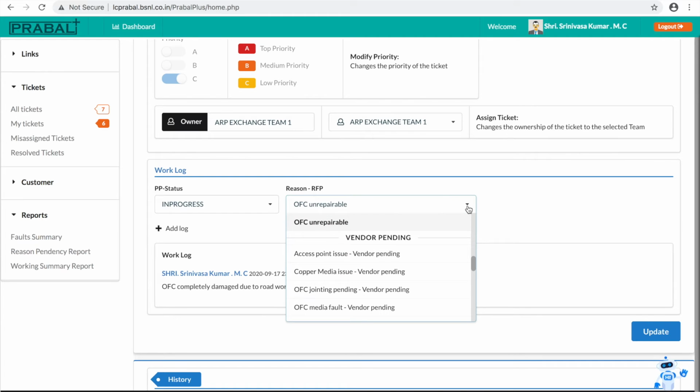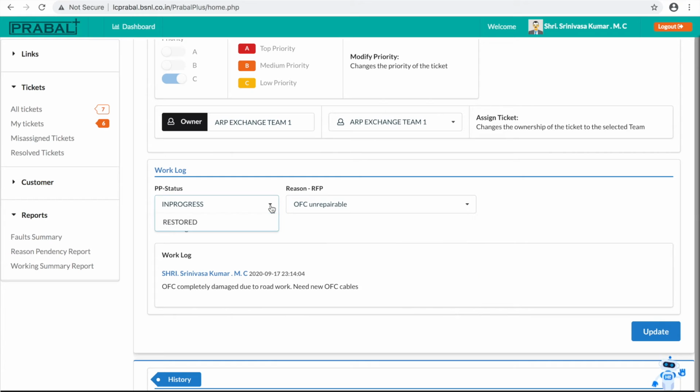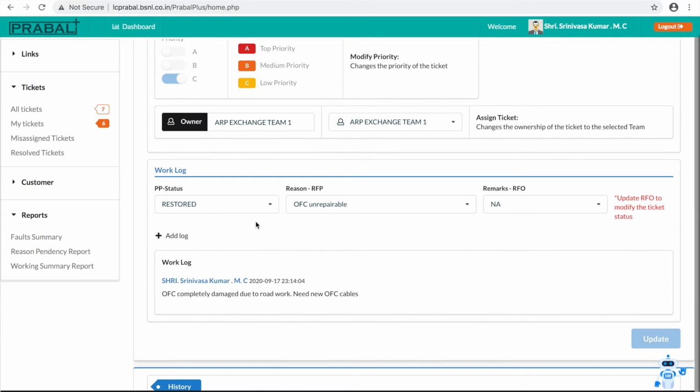Now you got some cable, and if you want to complete, you can change the status to restored. Okay. Now we are restoring the ticket. Then you have to give the feedback. Feed for outage. What is the reason for outage? This will be helpful for you when the repeat fault comes again for the same link. You can correlate and you can analyze.